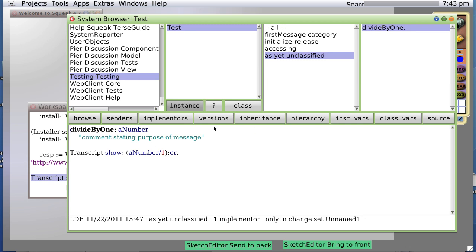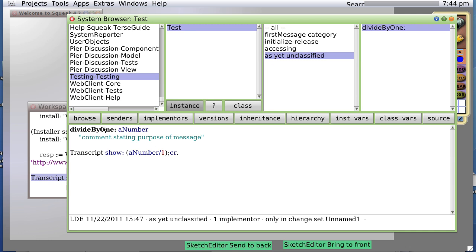Okay, so we were looking a little bit at exceptions. Exceptions are what happens when you have an error and you want to do something with it. In the case of Squeak, automatically, if you do nothing else, an error will bring up the debugger window. On the other hand, we can actually do this.